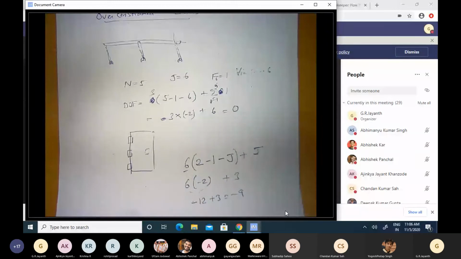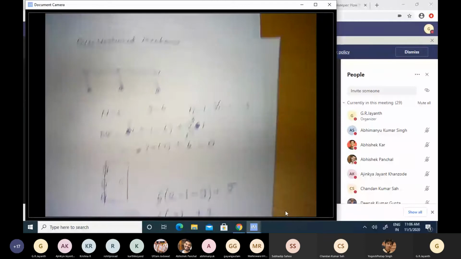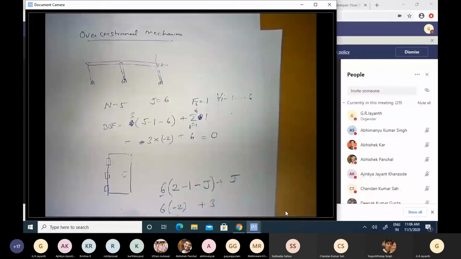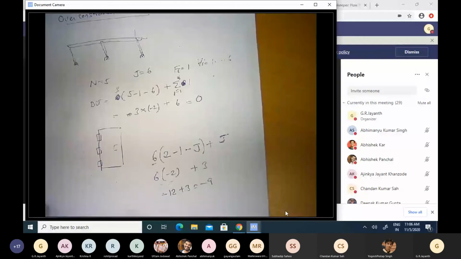Such mechanisms where this special geometry results in them possessing a non-zero degree of freedom, although Grubler's criterion predicts that they should not have any degree of freedom, are called over-constrained mechanisms. So I just wanted to make this caveat before we go forward, before you start to use the concept of Grubler's criterion.